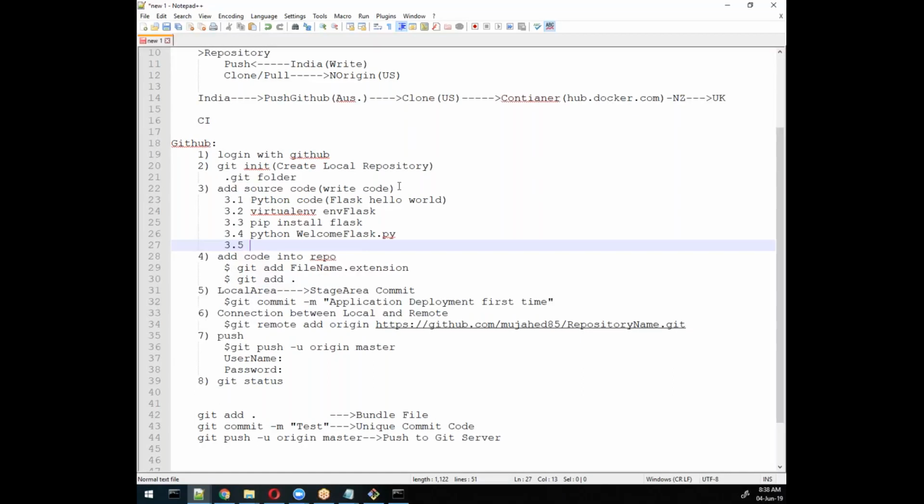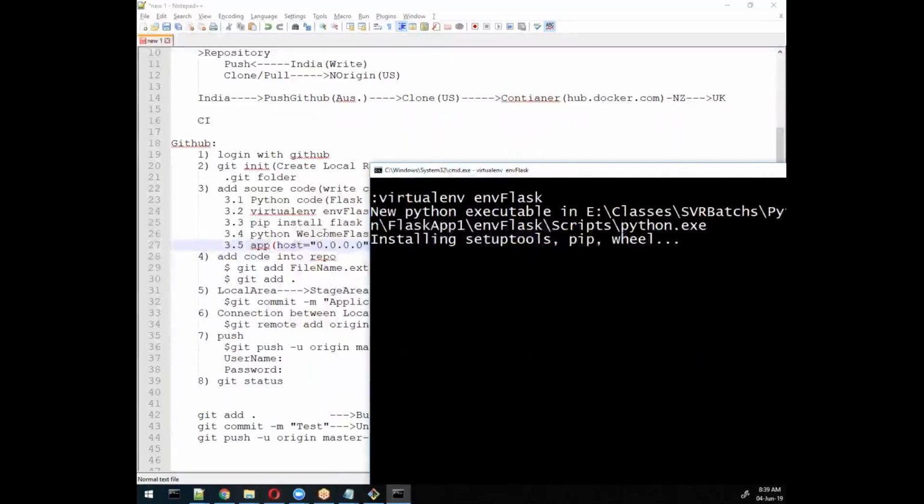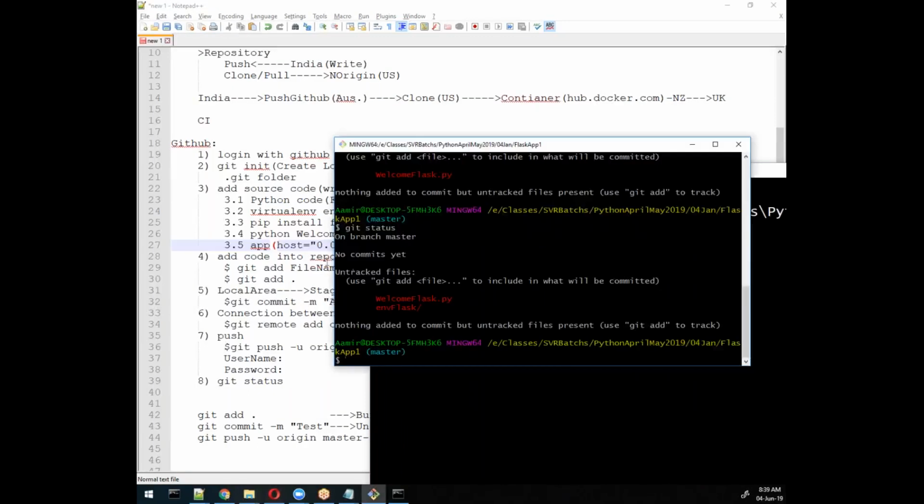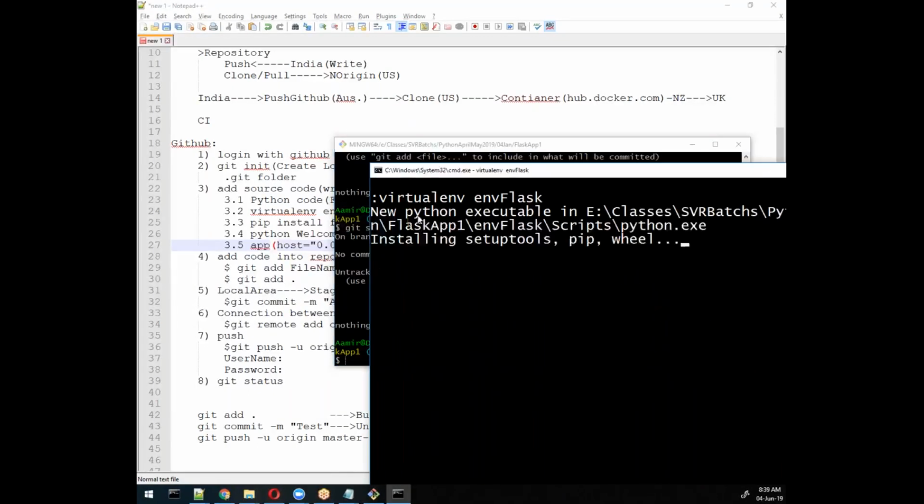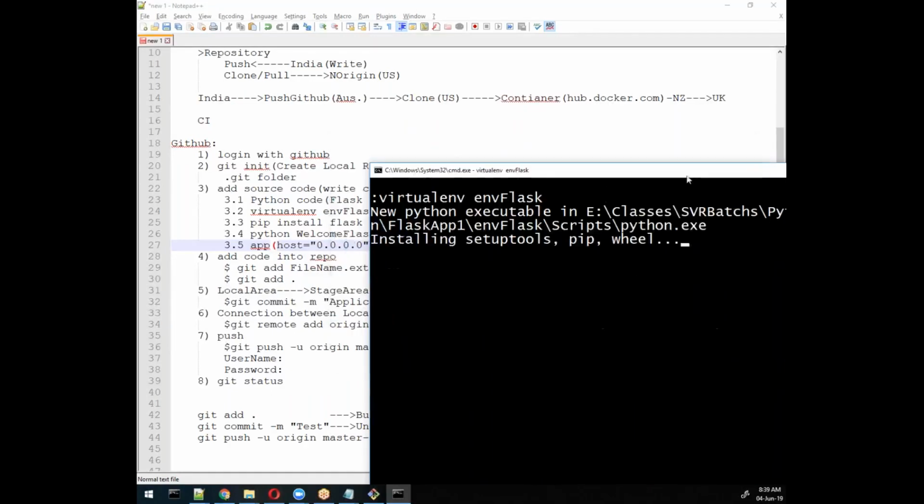If I test properly, then I can move it. So how will we move it? Through the app command, and here we will use host equal to 0.0.0.0. Remember, we require this, then only it will become global so the user can access it. Port equal to some number like 5003, any number like that we need to specify. So this will become ready to move to the server. Let's check the virtual environment it's creating, and after creating the complete environment, then only we will push it. Otherwise we will not push.